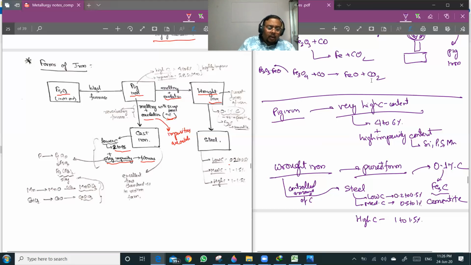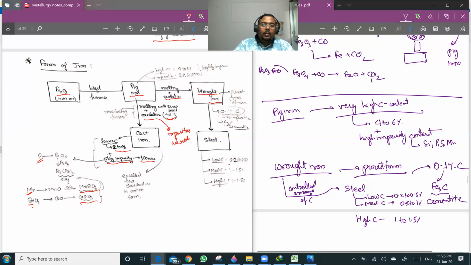Now you see all these impurities like phosphorus, manganese, and SiO2, they are converted into slag through oxidation reactions. The phosphorus is converted into P4O10, and that reacts with Fe2O3 to give Fe3(PO4)2. The Mn is converted into MnSiO3. SiO2 is converted into CaSiO3.